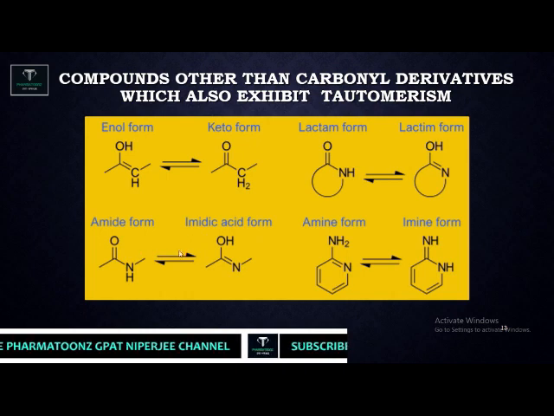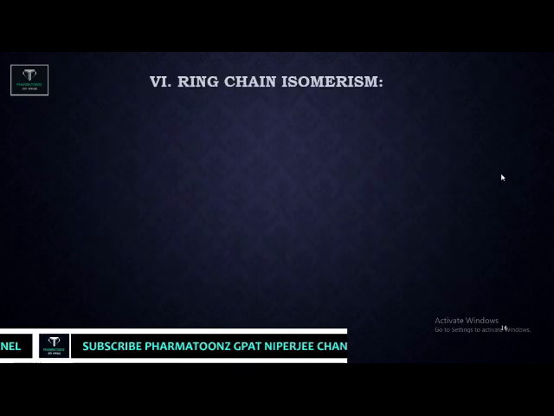Then amide and imidic forms are generally formed with open chain compounds, and lactam and lactim generally with cyclic compounds. In the same way there is amine and imine tautomerism. So this is all about tautomerism and different examples of tautomerism.